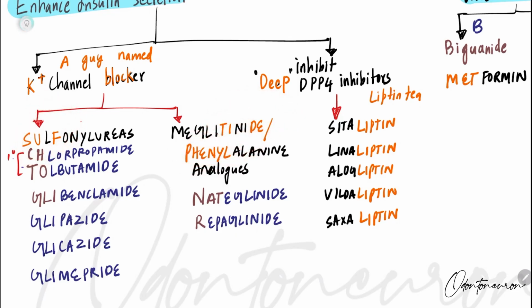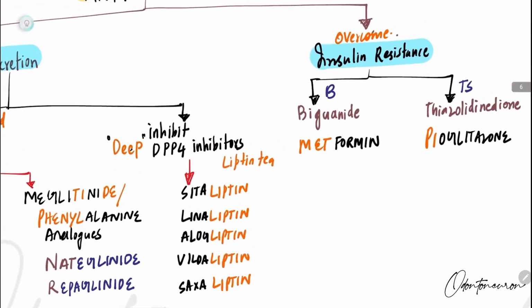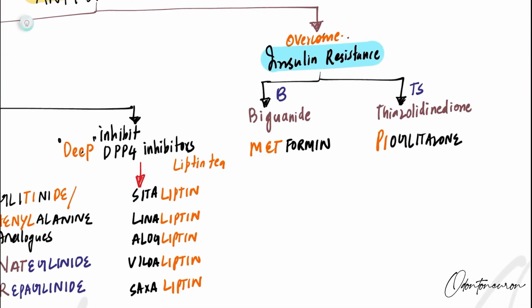Now who was this guy? The guy's name was Chotu: chlorpropamide, tolbutamide. Chotu was gliding into his life as a natty rapper. Even after he tried all this stuff, nothing was working, because of the deep breakup he went through. So his friends Sita, Lina, along with Vilda and Saksa, took him for a Lipton tea break. But even after going with his friends, he was so depressed.